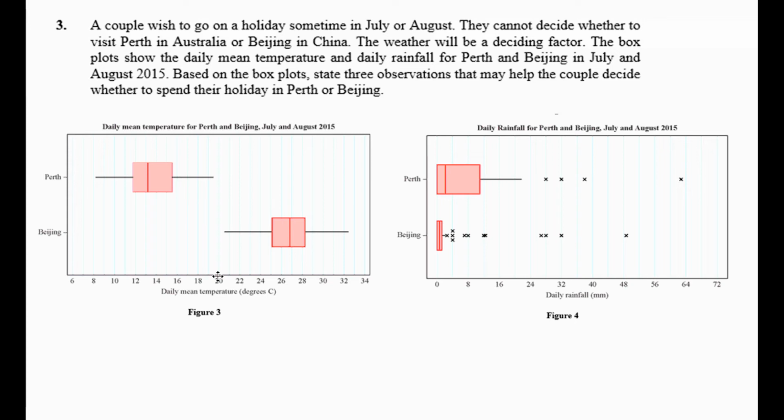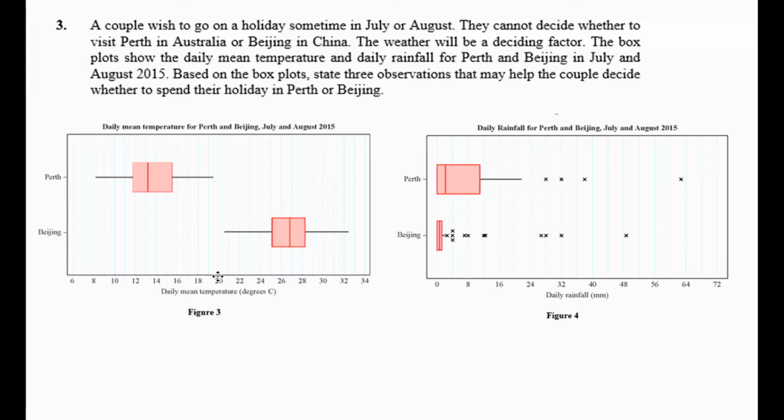Okay, question 3. A couple wish to go on holiday sometime in July or August. They can't decide whether to visit Perth in Australia or Beijing in China. The weather will be a deciding factor. The box plots show the daily mean temperature and daily rainfall for Perth and Beijing in July and August 2015.